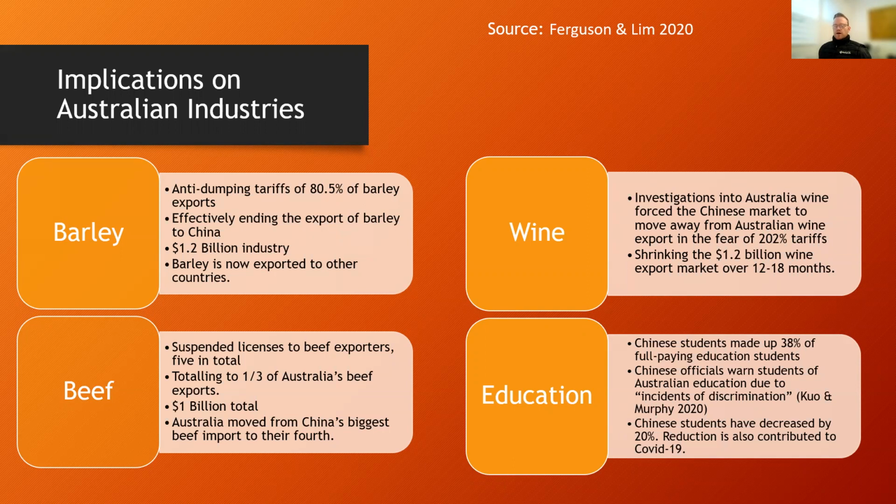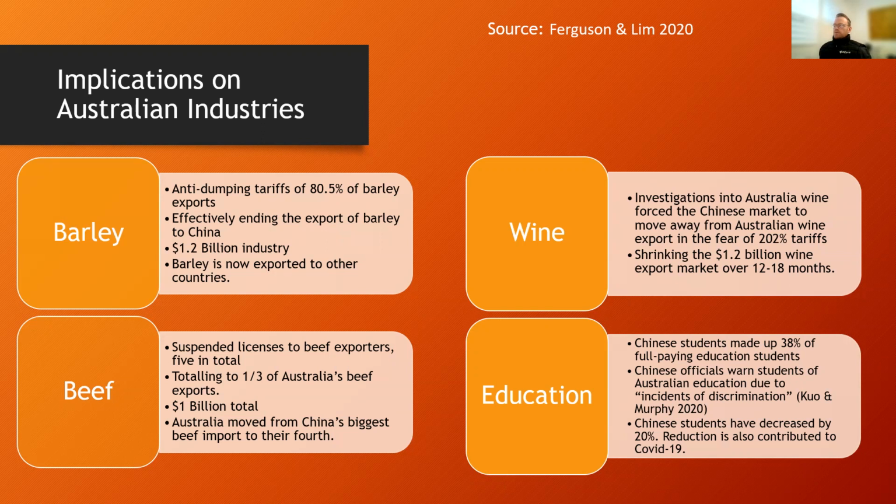China has suspended the licenses of beef exporters, five in total. These five beef exporters produced one third of Australia's beef exports. This industry is worth $1 billion total in beef exports. And Australia at the time was China's largest beef importer, where now after the decertification of Australian beef exporters, we have moved to fourth biggest exporter to China.